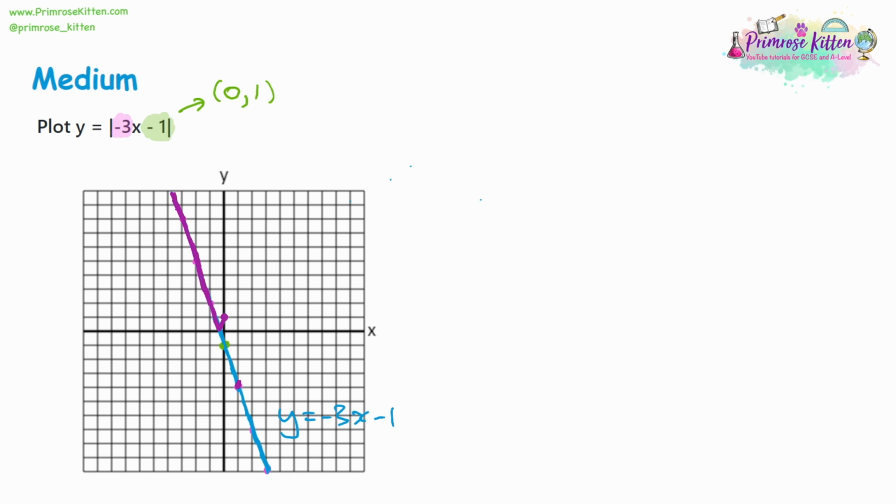We're not going to go through 1, 4 down. It's going to be 4 up instead. And so it's actually going to go like this. The same pattern. Move across once, you're going 3 up. So again, we get this V shape. And now that is the modulus of -3x minus 1. See the difference between the two graphs. One of them is just a normal line, and the other one has a bend in it as it bounces off the x-axis because it's not allowed to have negative y coordinates.